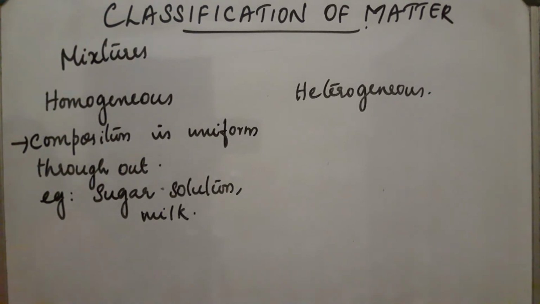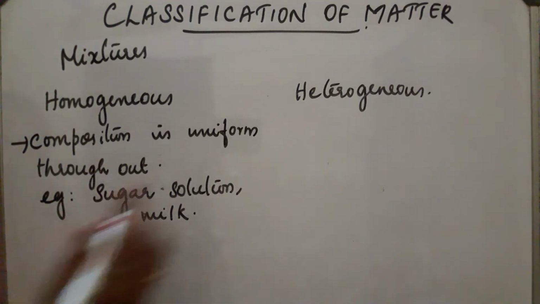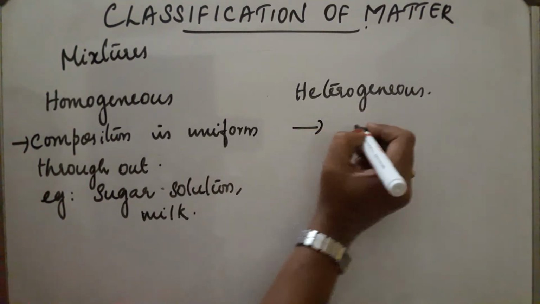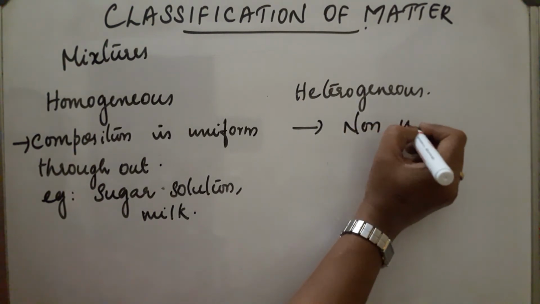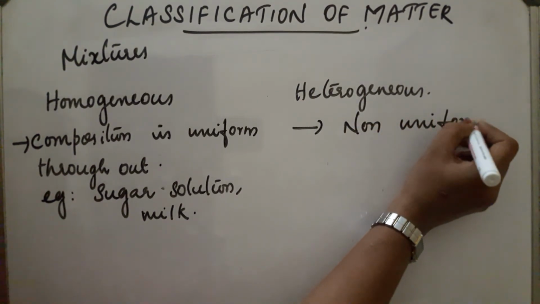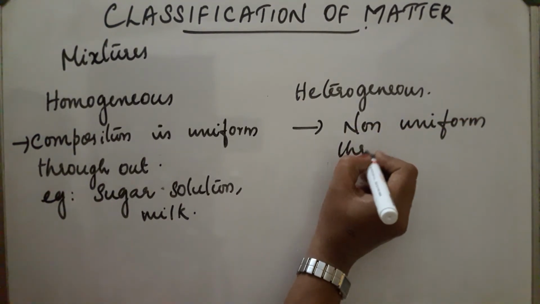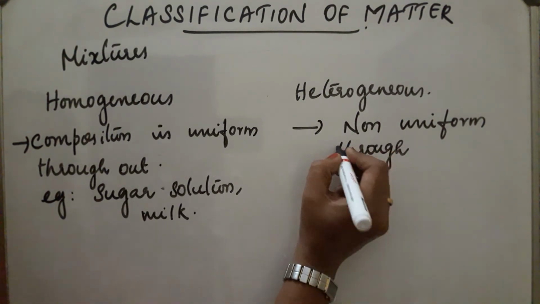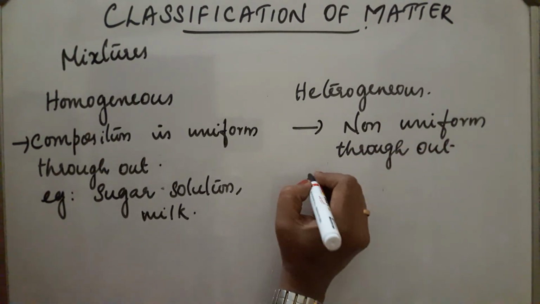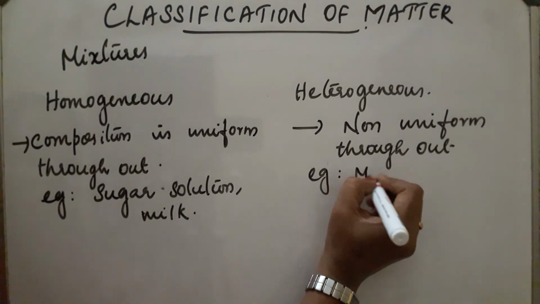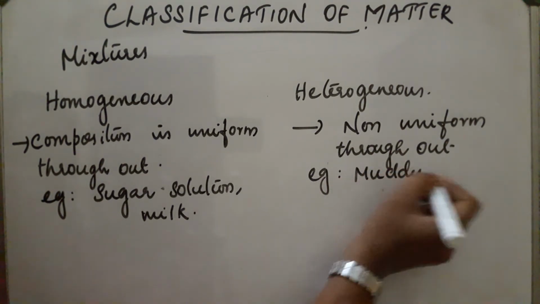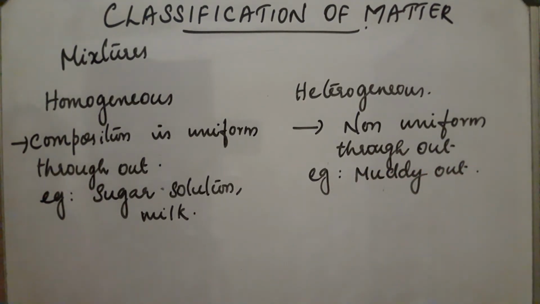Such mixtures are known as heterogeneous mixtures. Example, muddy water. It is non-uniform throughout. Its composition varies.